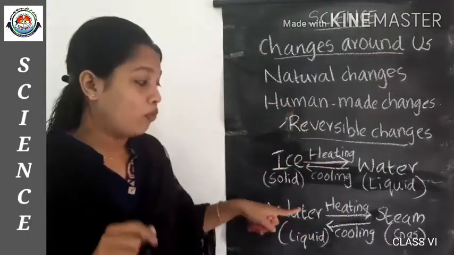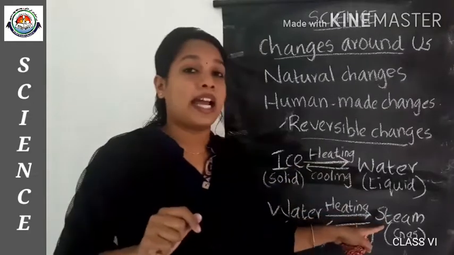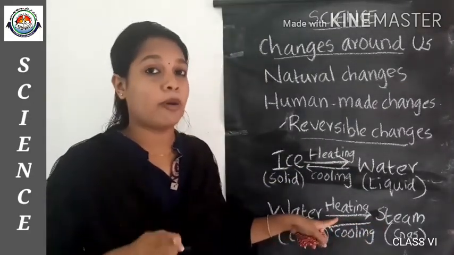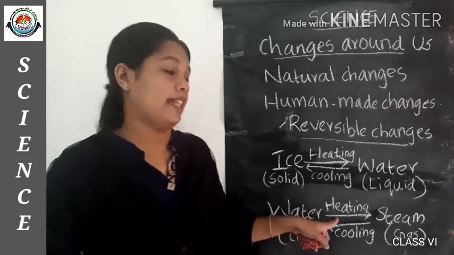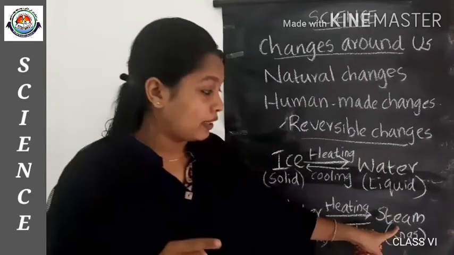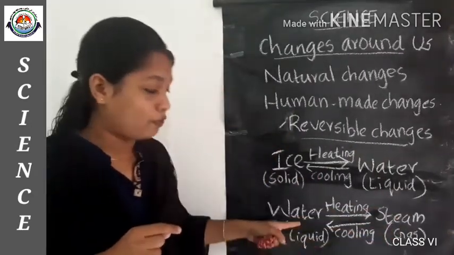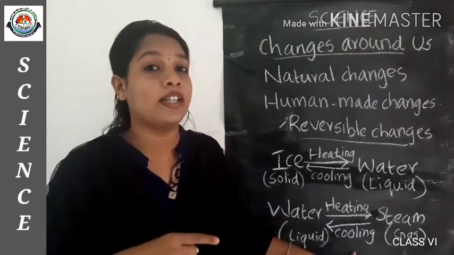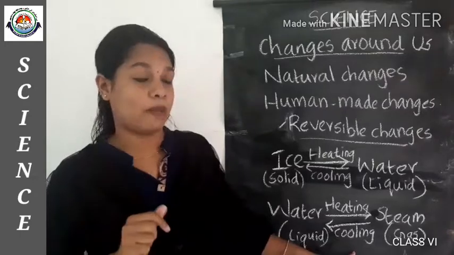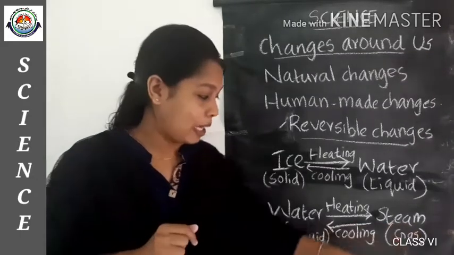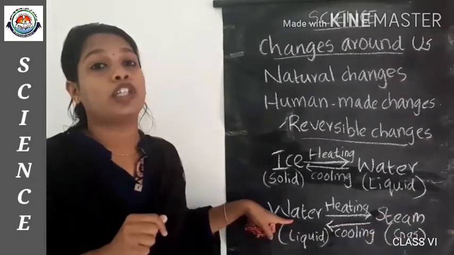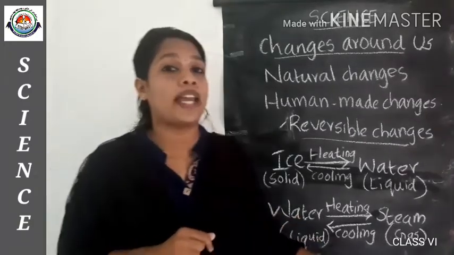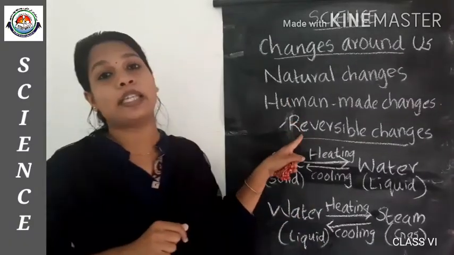What is that? Water can be transformed into steam by heating, isn't it? Did you remember about evaporation? Yes. And this steam can be transformed into water by cooling. What is the process called? Yes, condensation. By condensation, steam can be reversed into its liquid form by cooling. So this is also an example for a reversible change.